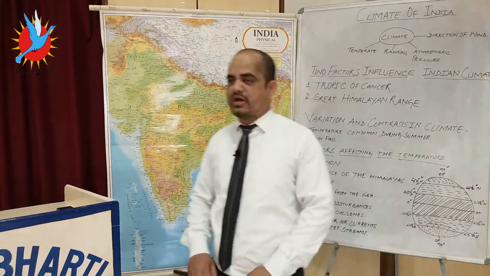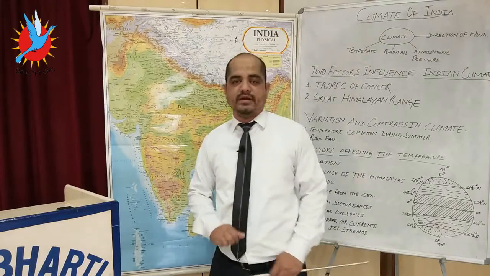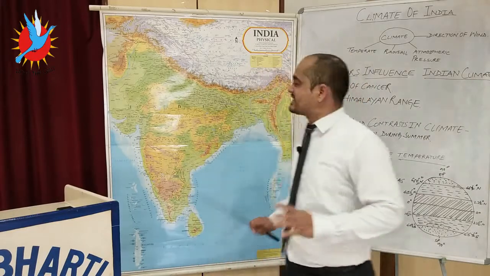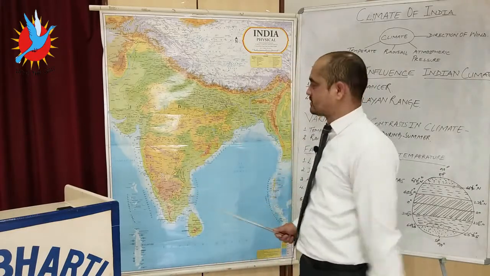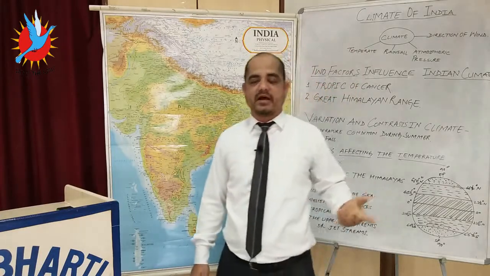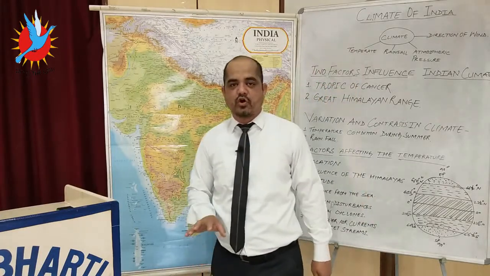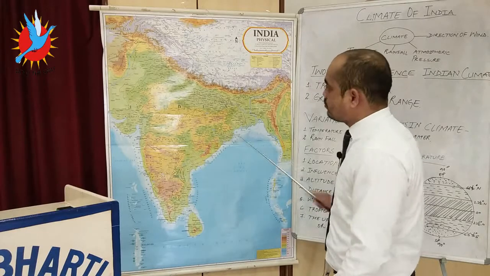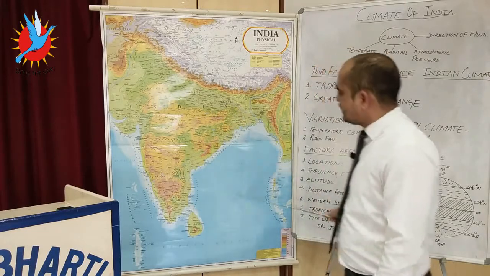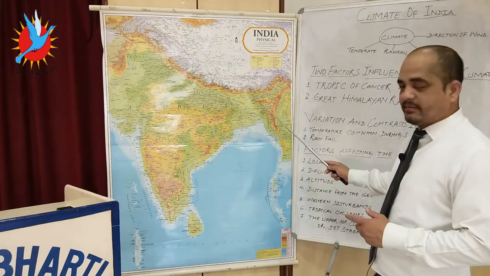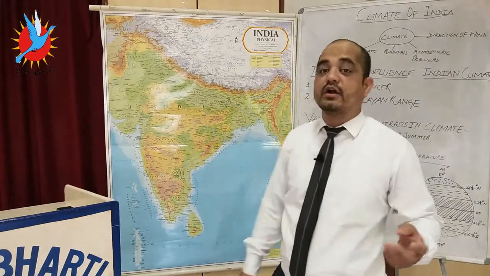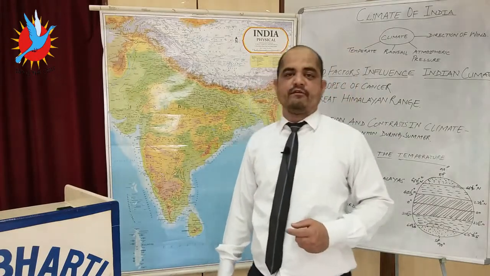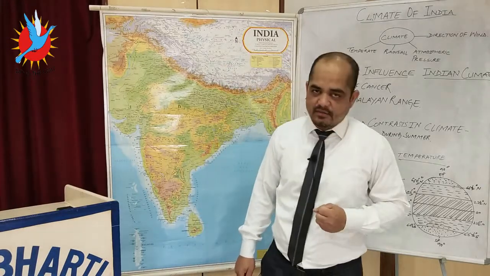Now the next one is about local winds. When we talk about local winds, it means those winds which impact certain areas, not the whole of India. So the first local wind is the Kal Baisakhi. Kal Baisakhi or Kali Baisakhi is also known as the nor'wester, which moves from southeast to northwest. It creates rainfall near West Bengal and Assam. In these areas, it is very beneficial for tea plantation, jute and rice. Kal Baisakhi creates heavy rainfall in the months of April and May.